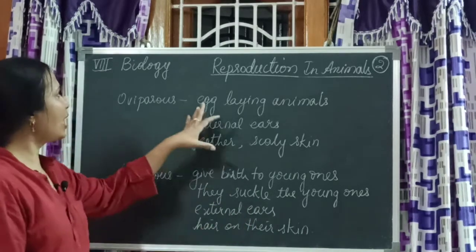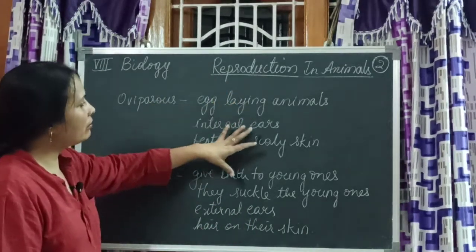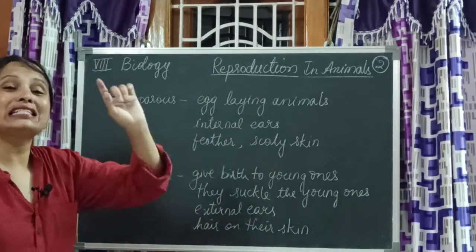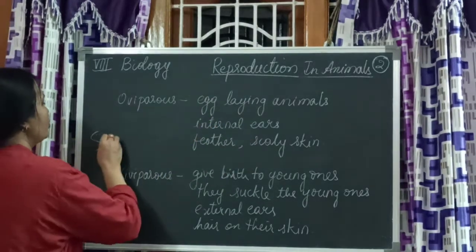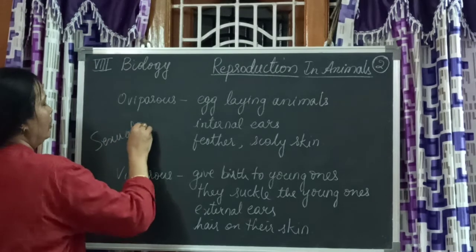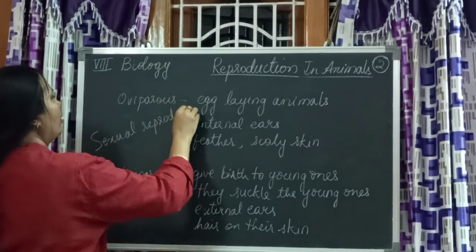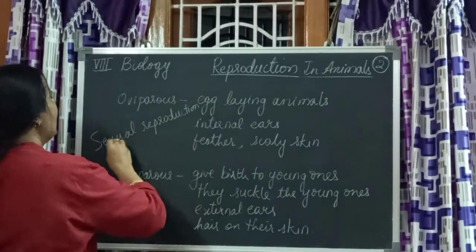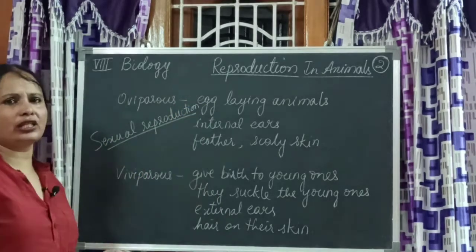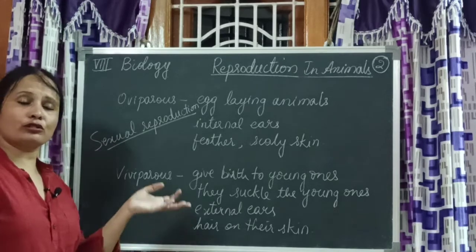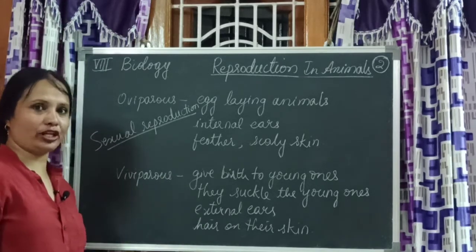Right. These are what we are talking about in sexual reproduction. When we are talking about sexual reproduction, we are discussing these two things. Is there any other type of reproduction? Last year you learnt in plants, no? In plants also sexual reproduction is there, asexual reproduction is there.